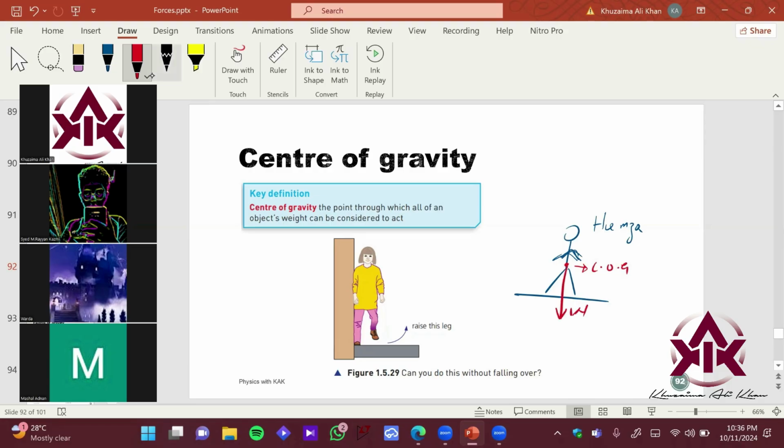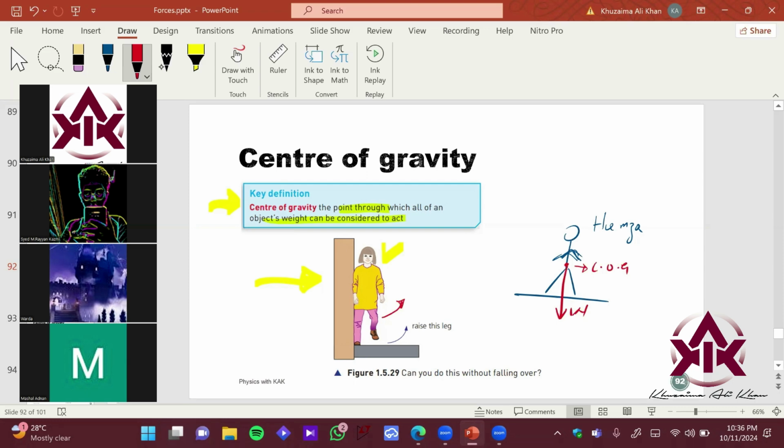Now let me tell you the definition of center of gravity, which we have seen. Center of gravity is the point through which all of an object's weight can be considered to act. I want you to do this experiment in your homes. After the class, stand with your foot perpendicularly straight against a wall, and try to raise your left or right leg in this direction. You will be unstable and you will fall down.